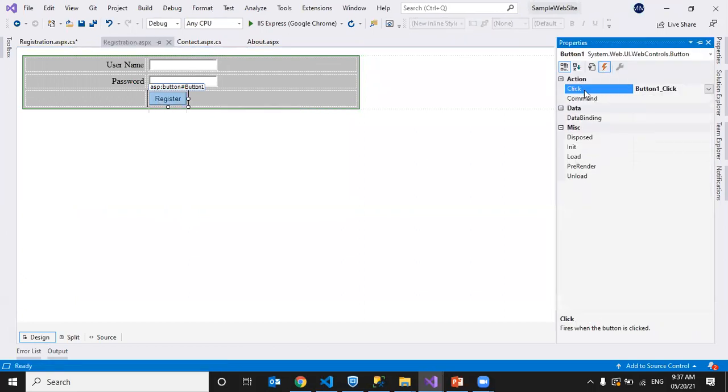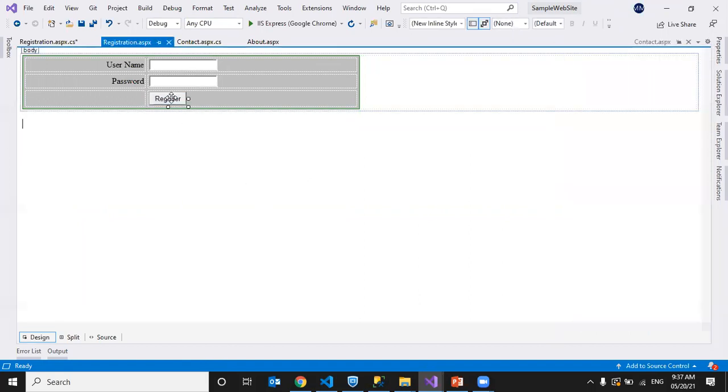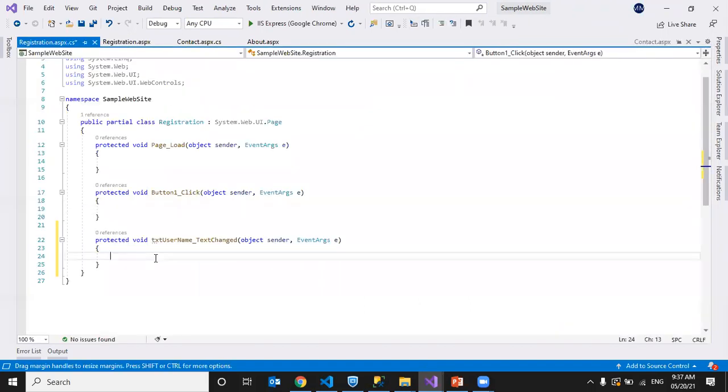See here, we have click event, command event. For a button, we have two events, click event and command event. We can define our event here also. Okay. That is what I did here.